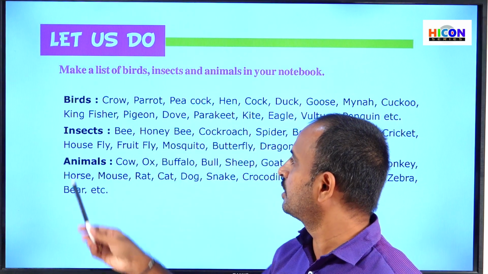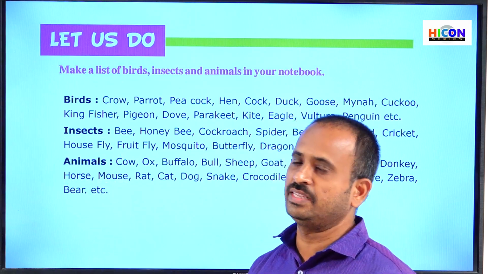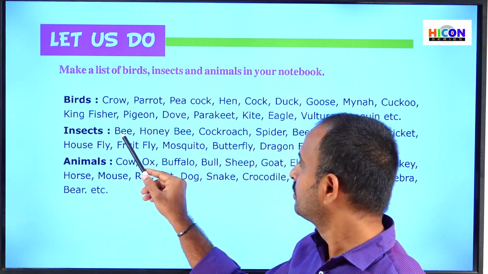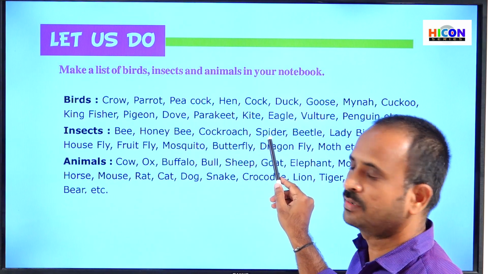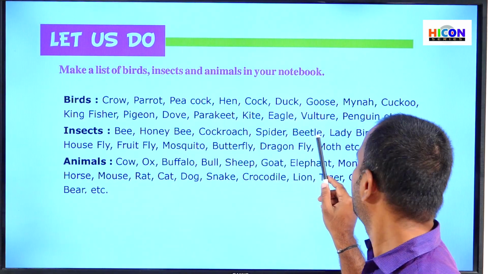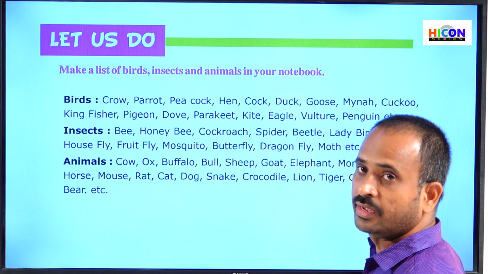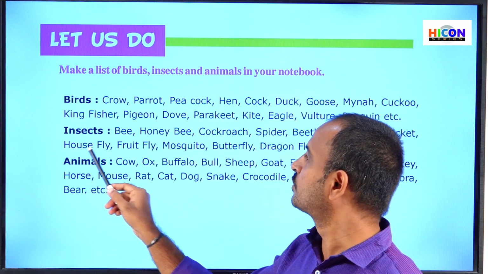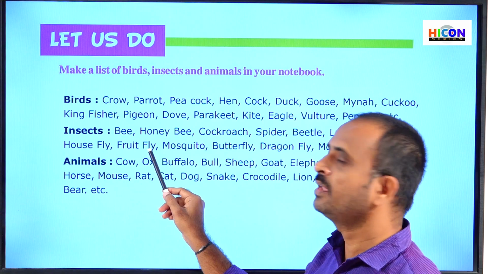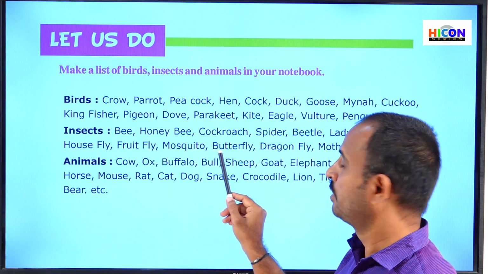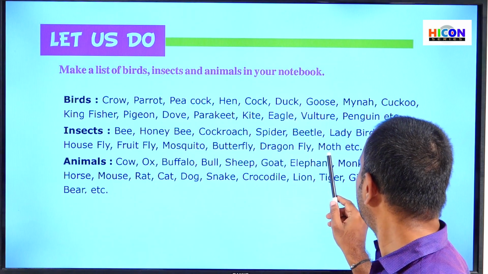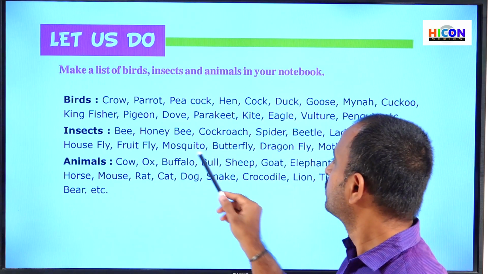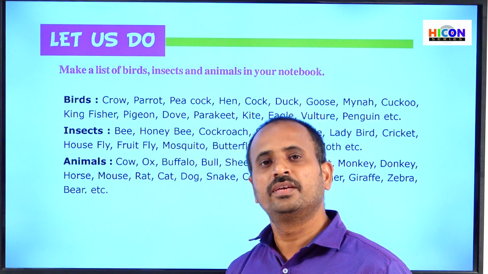So next, see the children, some of the examples for insects. That is bee, honey bee, cockroach, spider, beetle, ladybird, cricket, housefly, fruit fly, mosquito, butterfly, dragonfly, moth, etc. So children, these are some examples for insects.